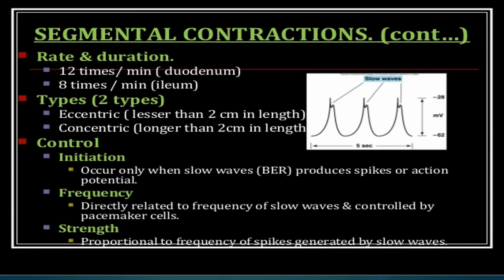Control: initiation occurs only when slow waves produce spikes or action potentials. Frequency is directly related to the frequency of slow waves and controlled by pacemaker cells. Strength is proportional to the frequency of spikes generated by slow waves.